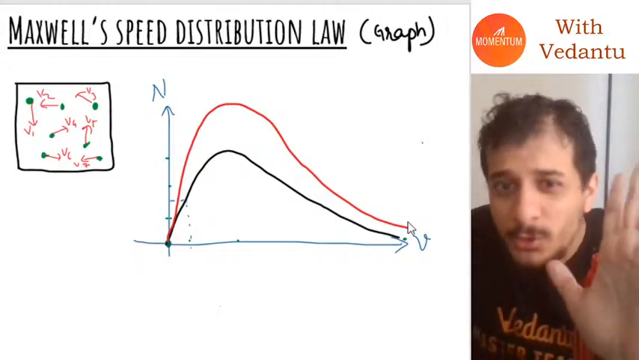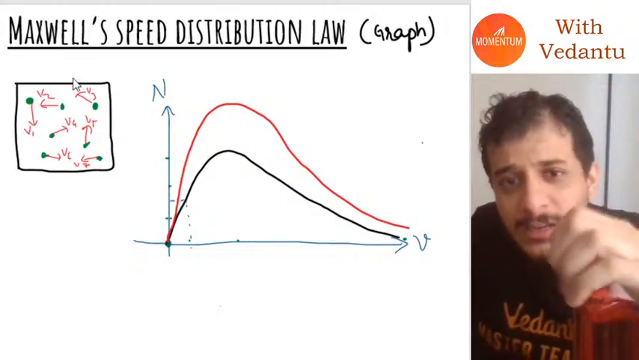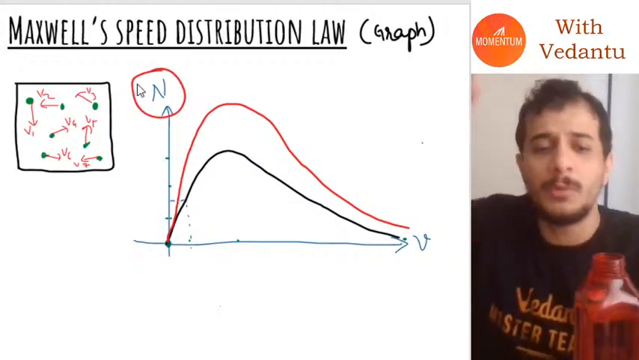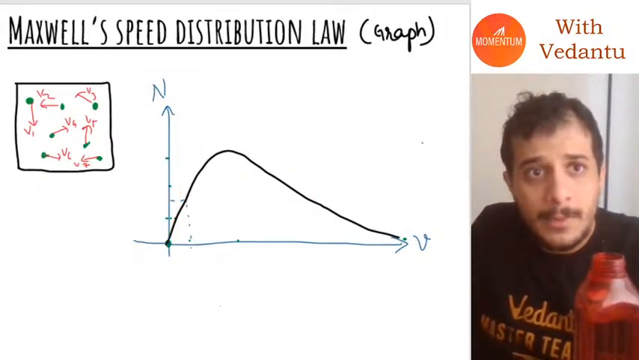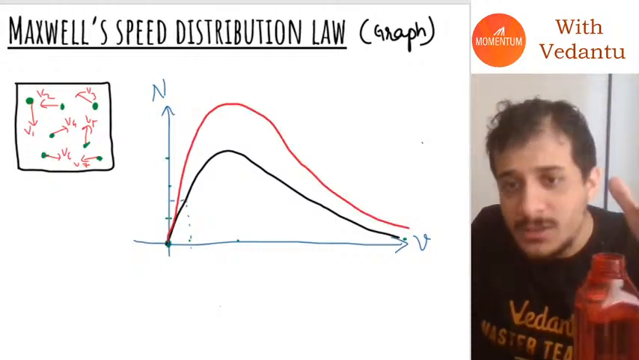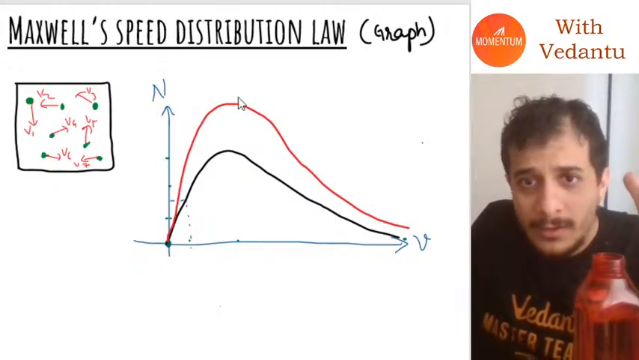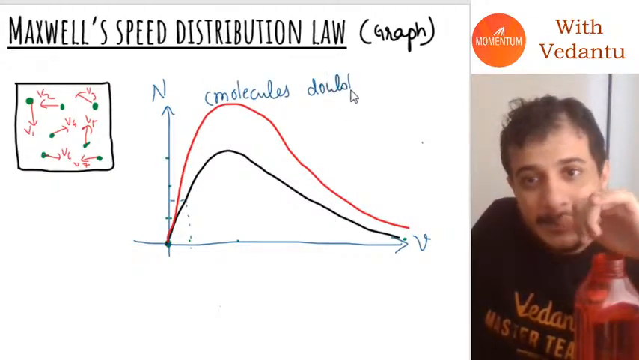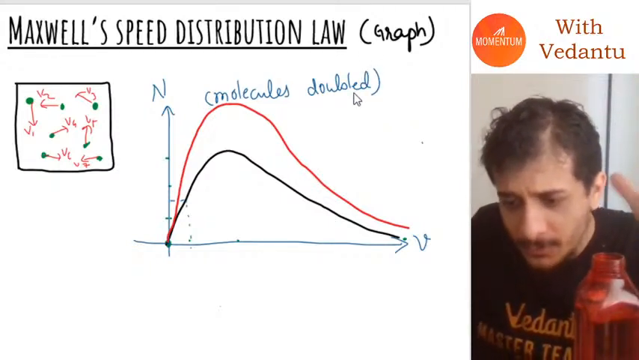Now here, what do you see, guys? For each speed, the number of molecules increases, but overall the distribution still remains the same. Here I have doubled the number of molecules. Okay, imagine I had done something differently to this container, guys.